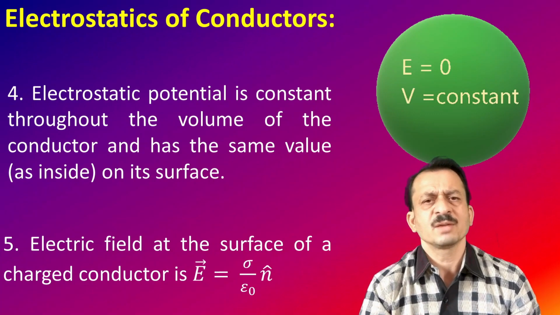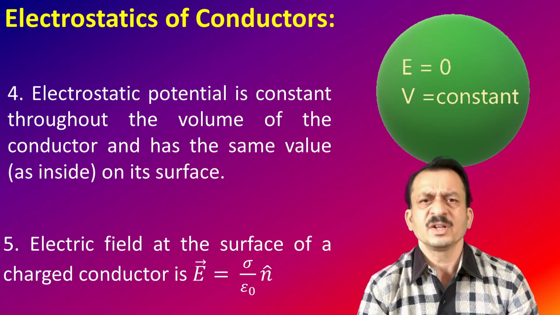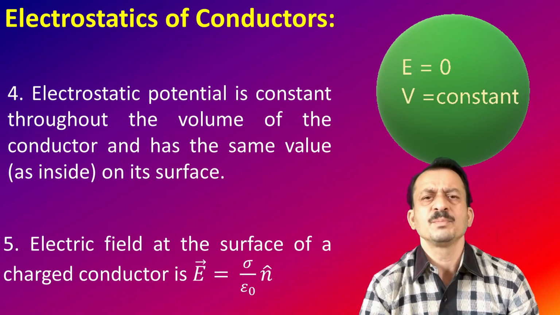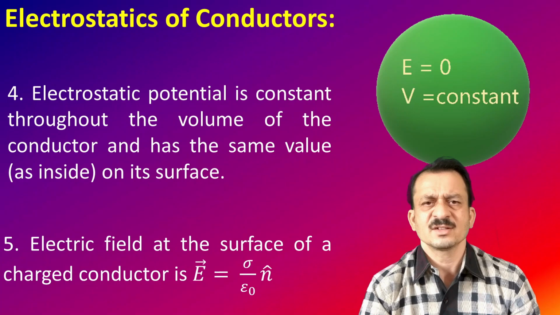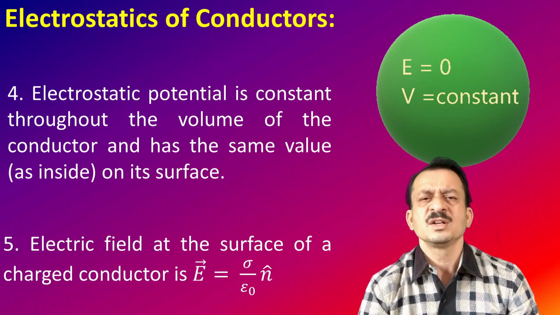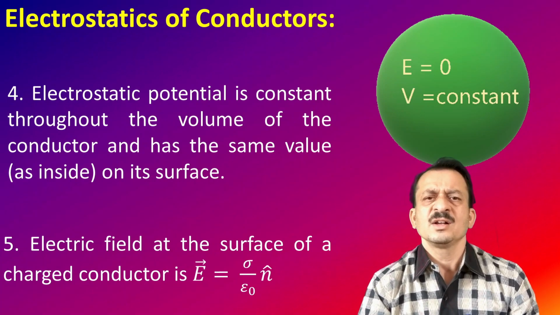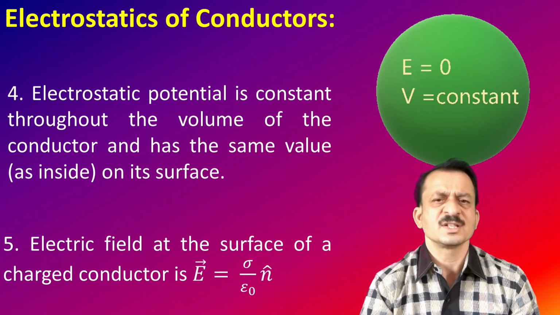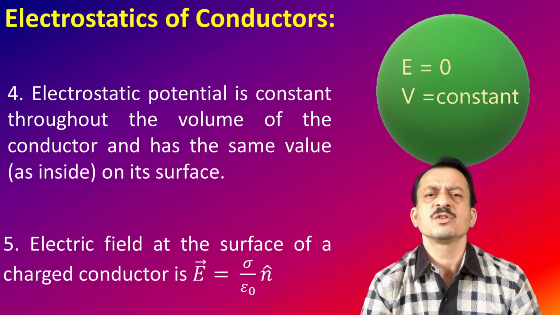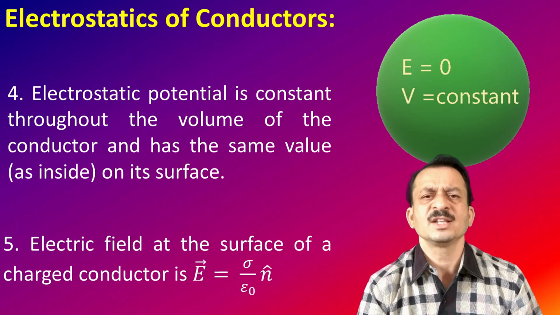Now this formula can be easily derived by using Gauss law. For this, we are going to consider a simple Gaussian surface, which is a small cylinder called a pillbox. It is placed so that half of the portion is outside and half of the portion is inside. And if you work out the electric field, you will find the expression E is equal to sigma by epsilon naught.